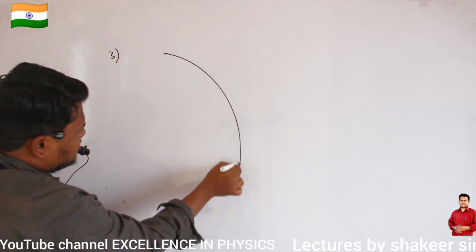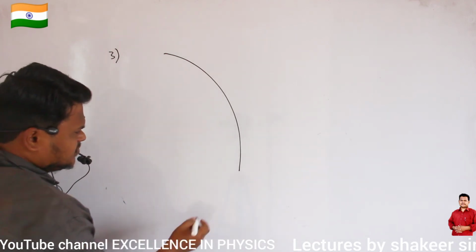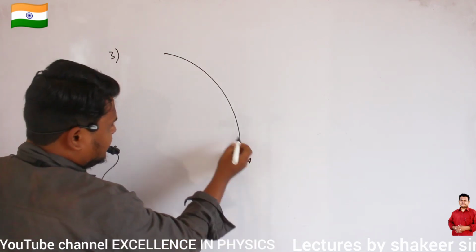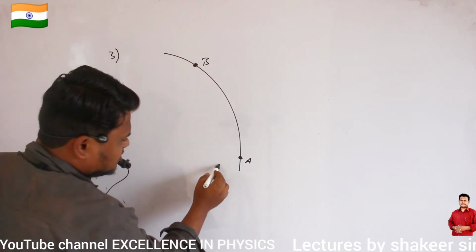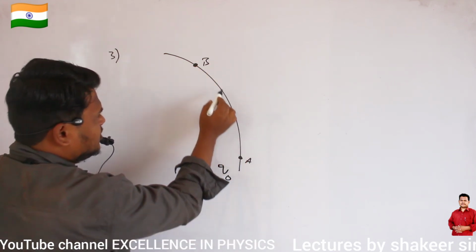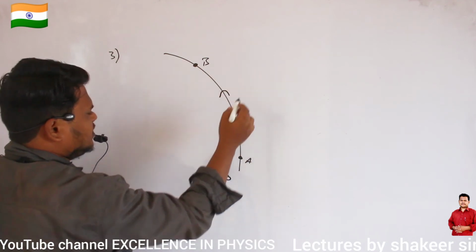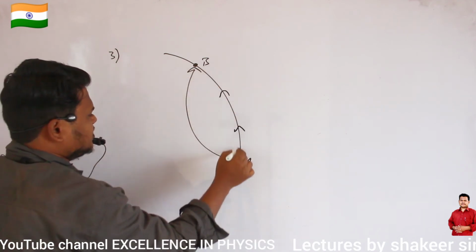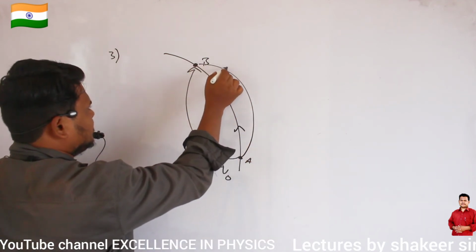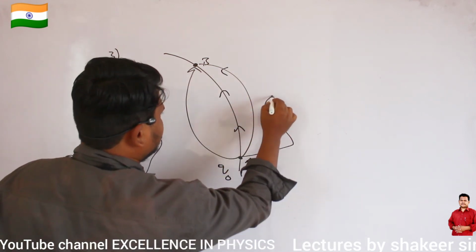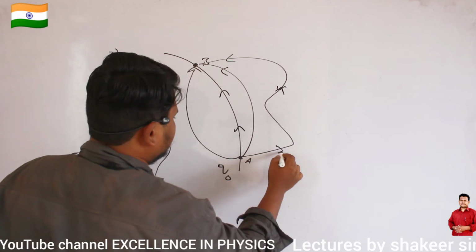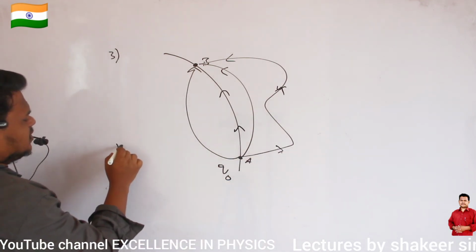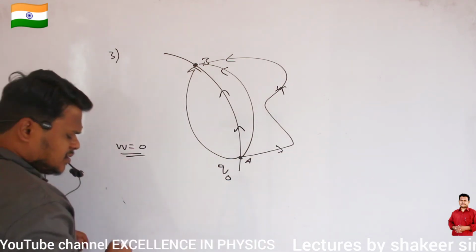For example, consider this is one equipotential surface, and here I have point A and here I have point B. I want to move a test charge Q0 from this point to this point, in any direction. Whatever may be the direction I am moving, now I want to calculate the amount of work done. So here I will say work done is 0.